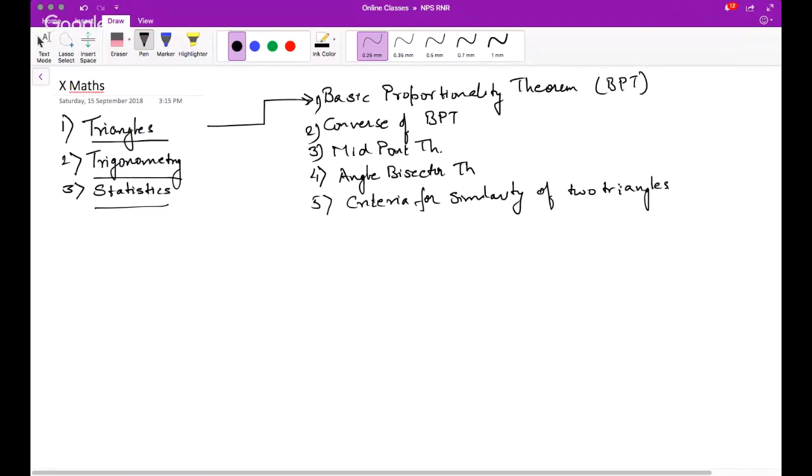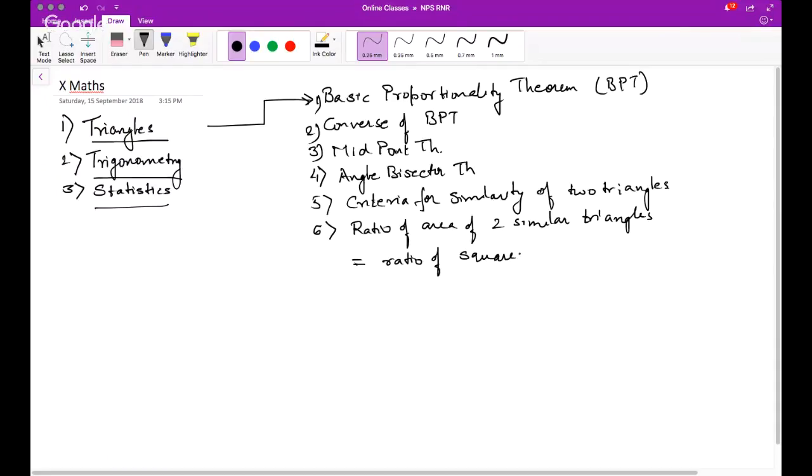Okay, and then the sixth criteria for similarity, and then we also did this theorem, that ratio of area of two similar triangles is equal to ratio of squares of corresponding sides.